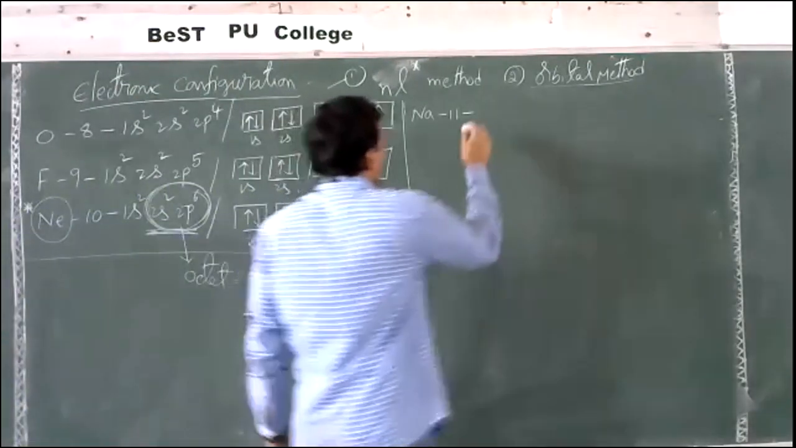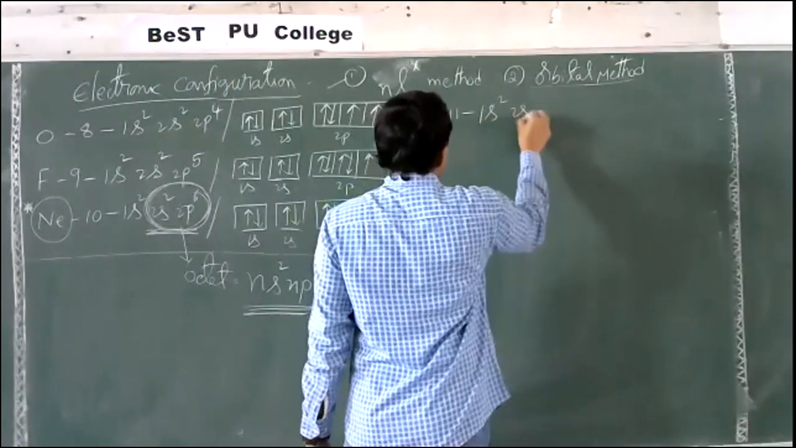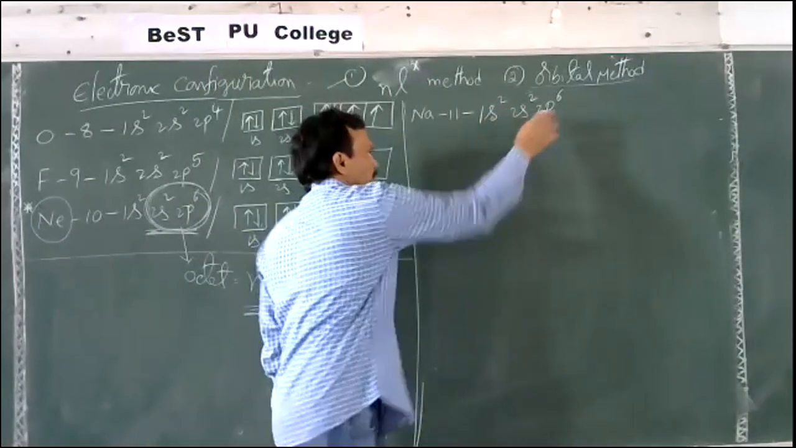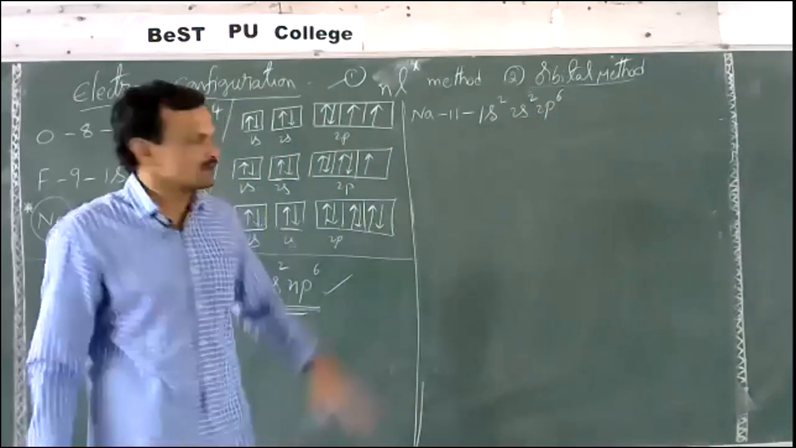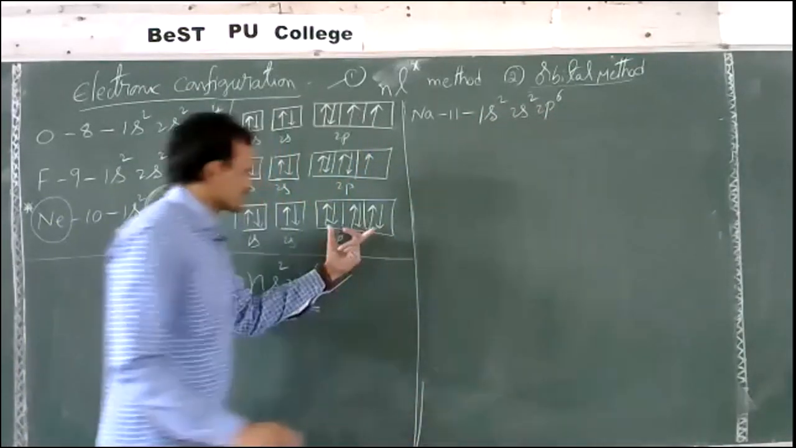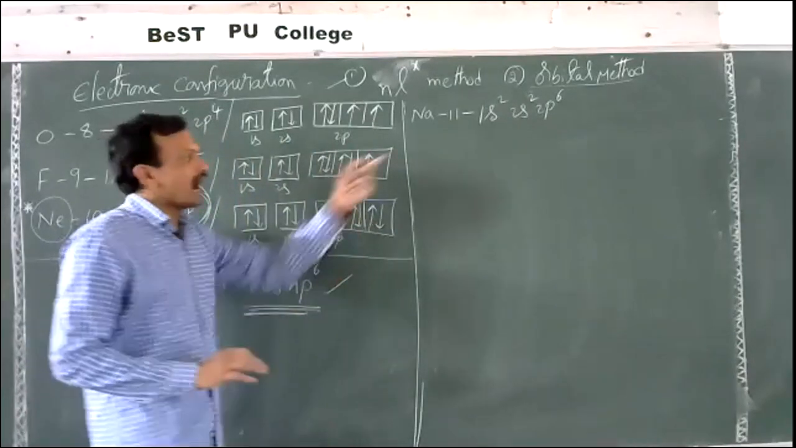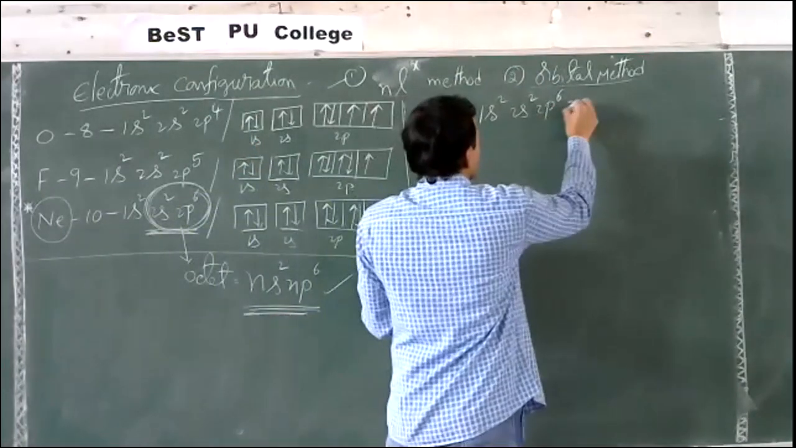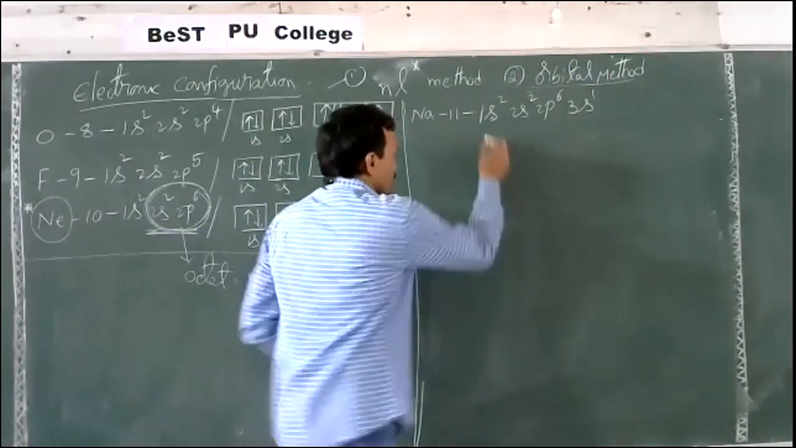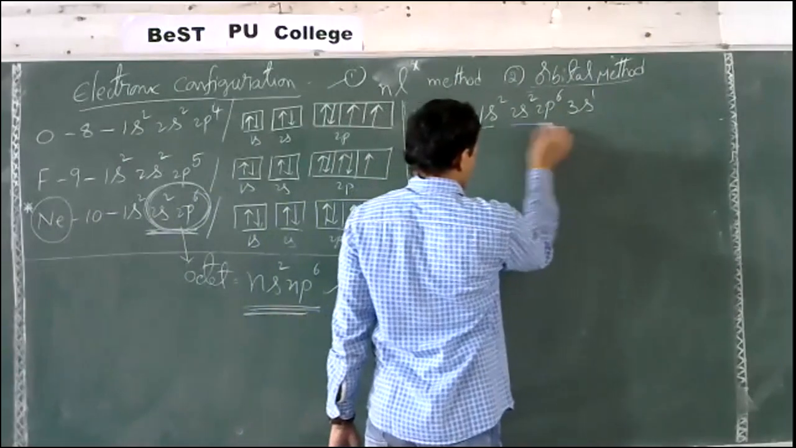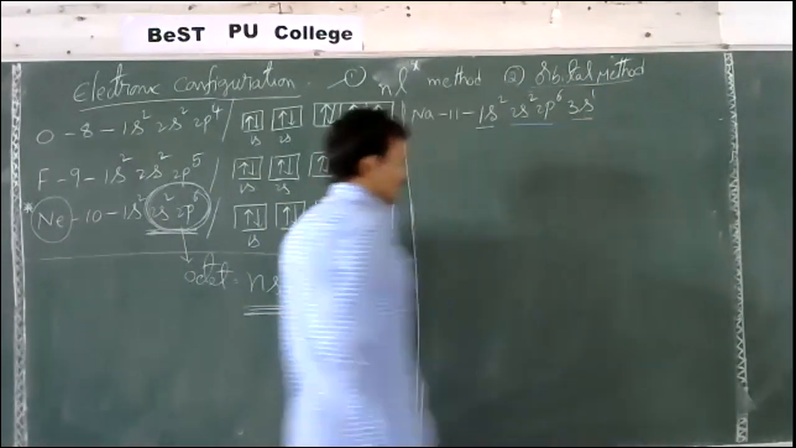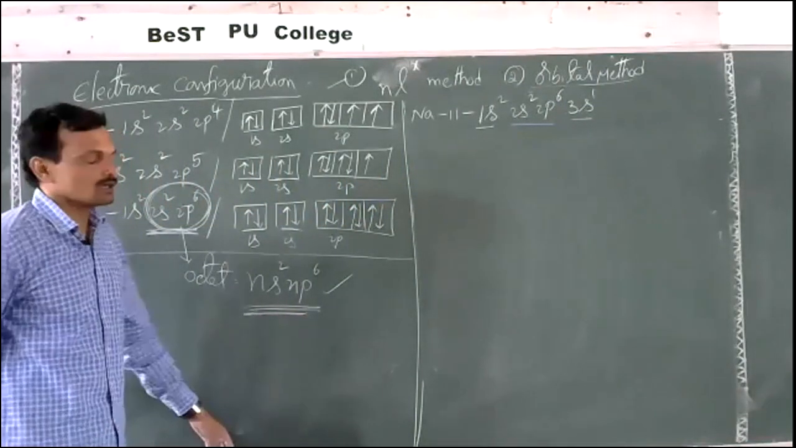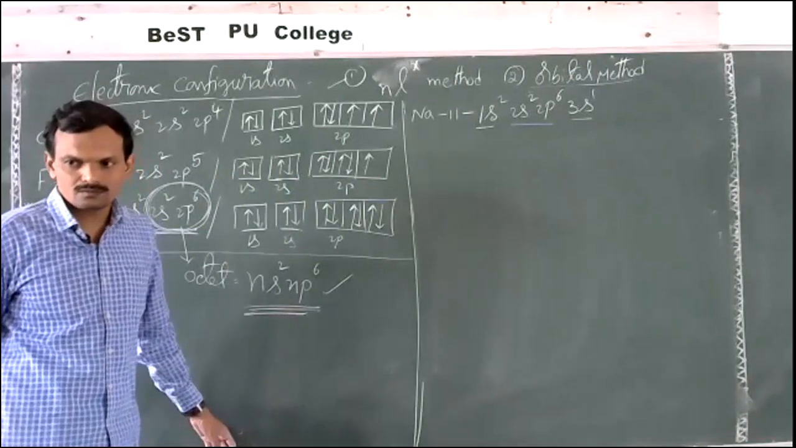Now take 11, sodium. The configuration is 1s2, 2s2, 2p6. By this, 10 electrons are completed, and the p subshell cannot accommodate more than 6. After 2p, the electron enters into 3s, the third orbit. So 3s1. The first and second orbits are completely filled. The last electron, 3s1, enters into the third orbit.